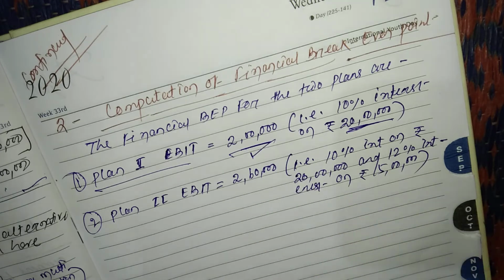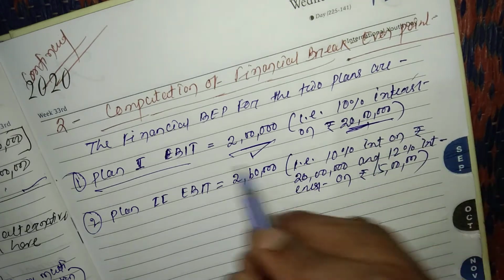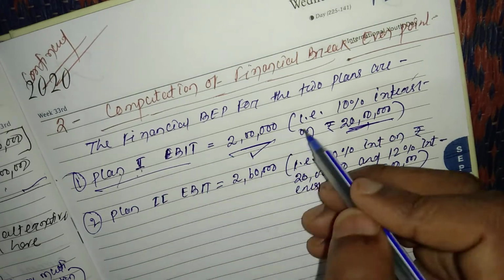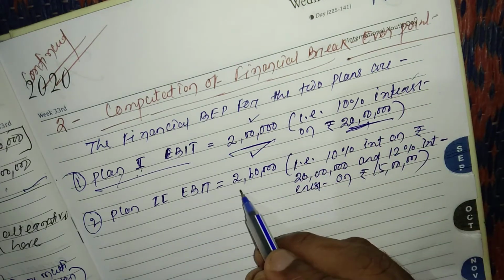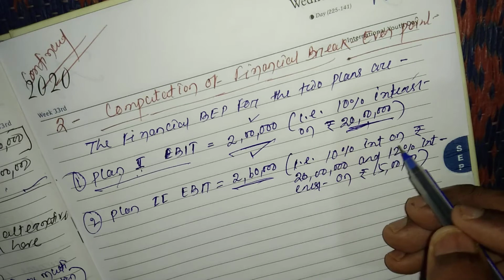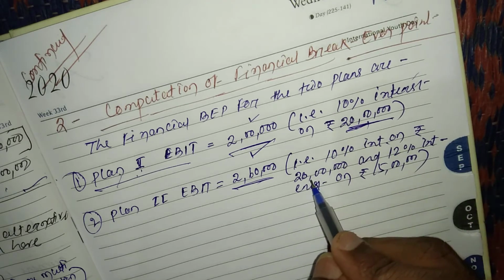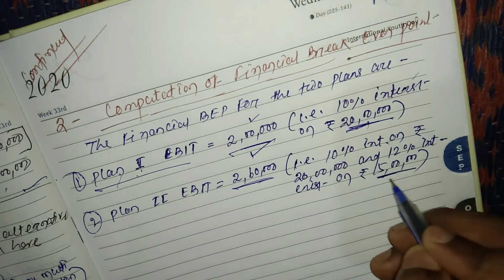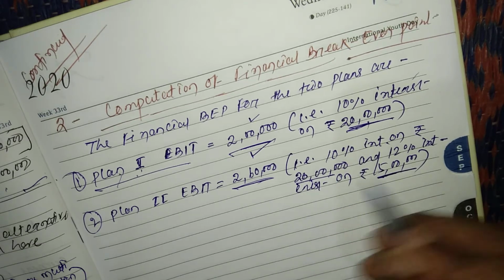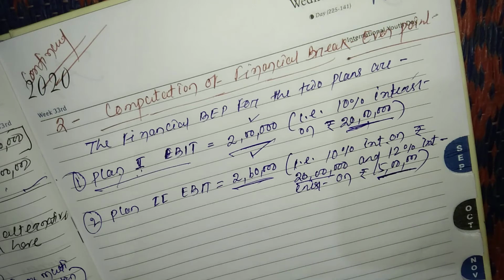For plan 2 it will be 2,60,000, that is 10% interest on rupees 20 lakh and 12% interest on rupees 5 lakh.